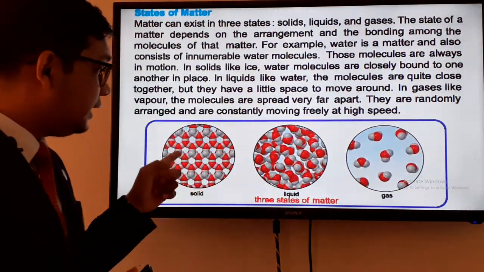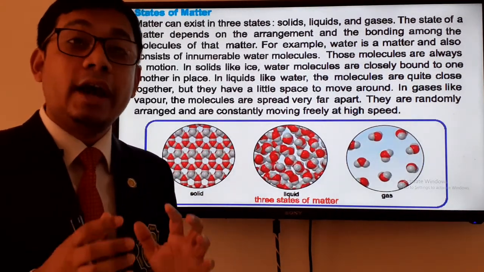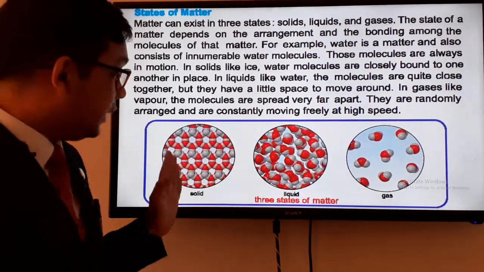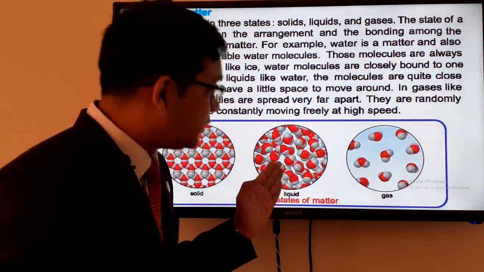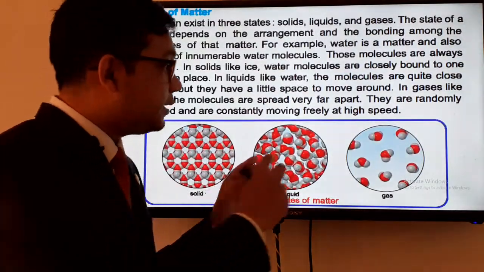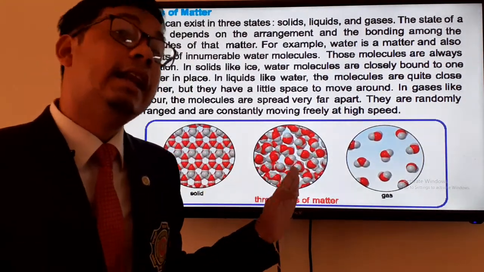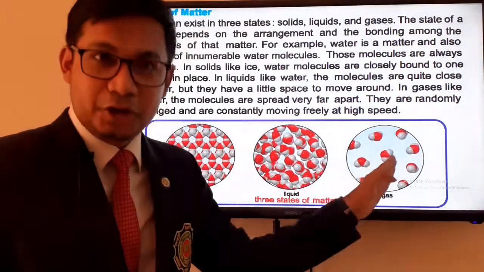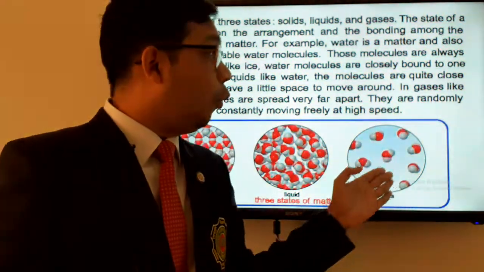Here you can see the molecules of water, they are connected together very tightly. When the molecules are connected together very tightly, there is no intermolecular space, then it will be known as solid matter. And in a particular matter, when there is intermolecular space, that means the spaces between different molecules, and the space increases, then that will be known as liquid. And after that, when the gaps between the molecules increase largely, they will form gases.